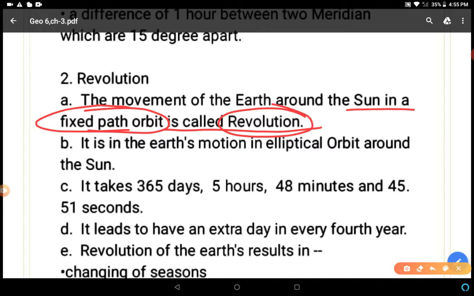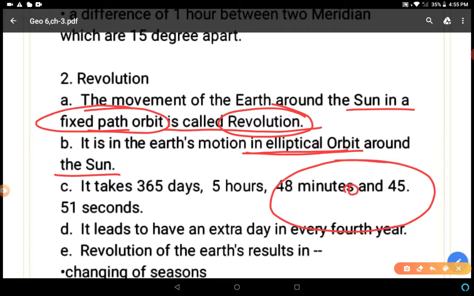It is the earth's motion in an elliptical orbit around the sun, right? What is an elliptical orbit? This is the elliptical path, or elliptical orbit, around the sun by the earth.